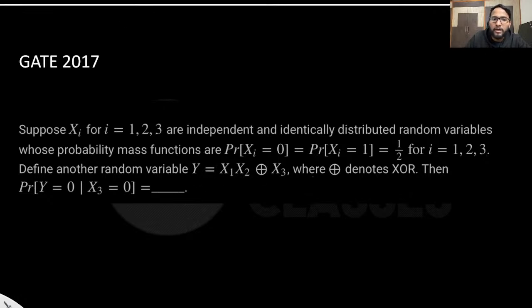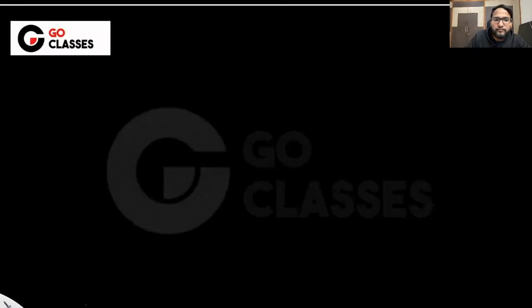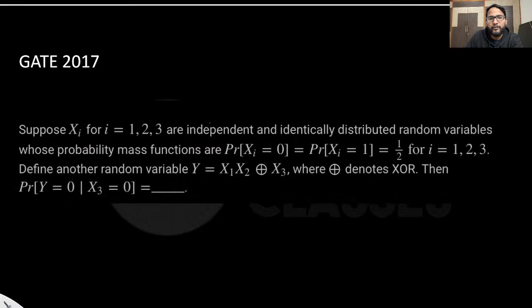Now what they are saying is, what is the probability that y being 0, given that x3 is 0, and it is given that y is actually x1 x2? Let me know what is the answer.